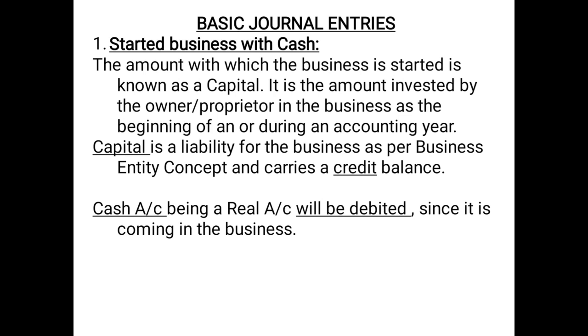One is debited and one is credited, and the debit should always be equal to credit. This is what we have discussed in dual aspect. So you need to remember that every transaction you come across will be having two aspects. One aspect will be debit and one aspect will be credit. So in all the entries, you have to analyze and identify which account will be debited and which account will be credited.